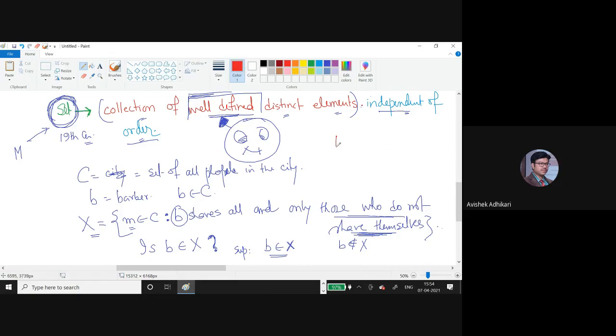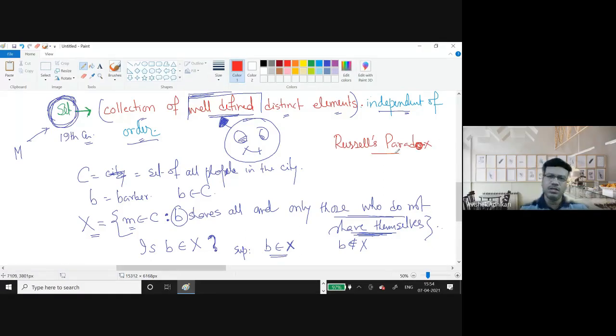What do you mean by Russell's paradox? It has a very interesting history. Basically, when it started, topology, real analysis, algebra, classical analysis, and complex analysis were all branches of mathematics, but they were actually independent at that time.